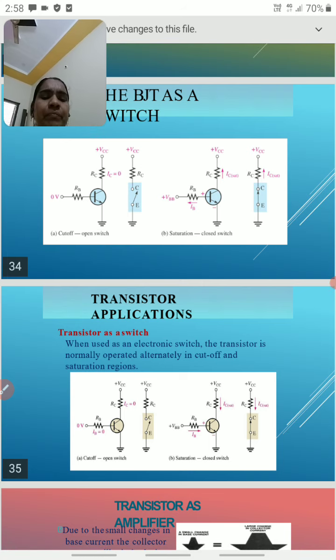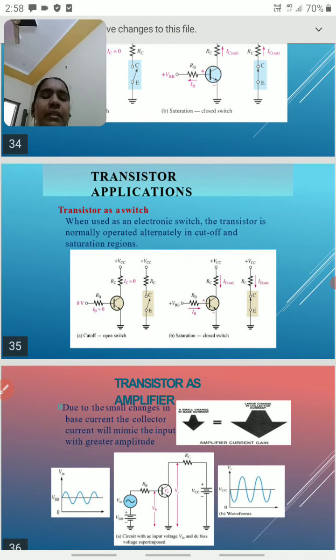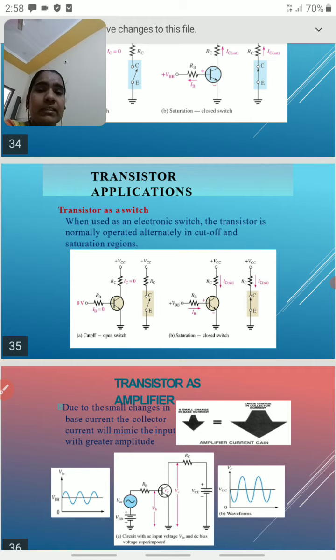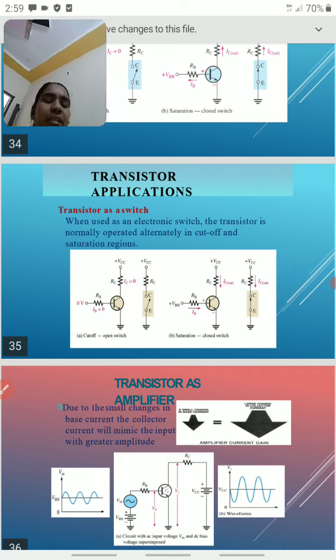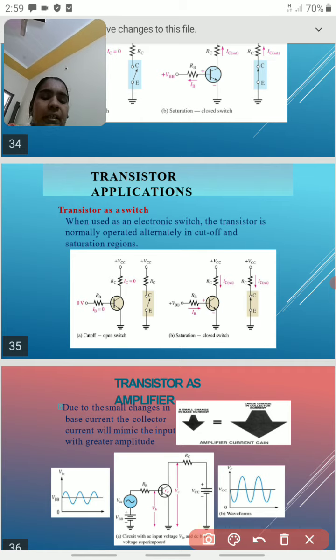Another application is that it behaves like an amplifier. Already I explained why we get the high signal. When the emitter base junction is in forward bias and the base collector junction in reverse bias, due to that reason only, when the transistor is operated in the active region, we get the high signal. This is a main important application of the transistor. In our microphones, telephones and all electronic gadgets, transistors are used mainly for amplification purposes.